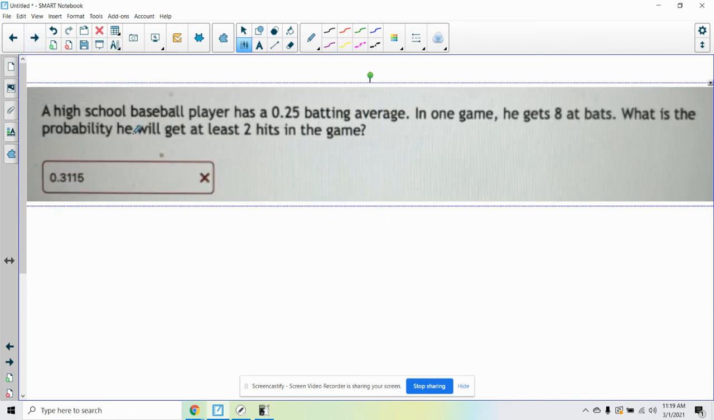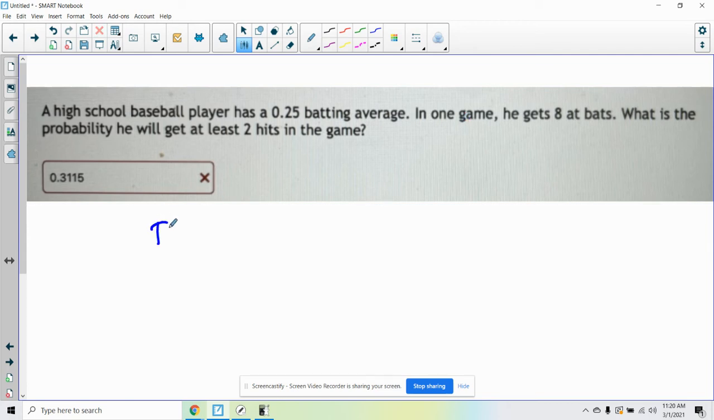And the last one. A high school baseball player has a .25 batting average. In one game, he gets 8 at bats. What's the probability he will get at least 2 hits in the game? So that's going to be probability of 2 or more. So that's 2, 3, 4, 5, 6, 7, or 8 hits, which is a lot to do. So we'll just say, all right, what's the probability of 1 or less hits, and then we're going to subtract that from 1.